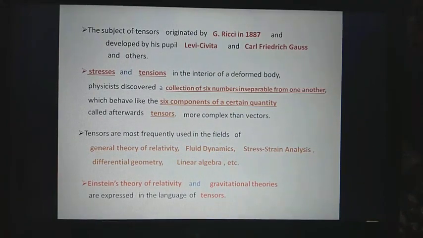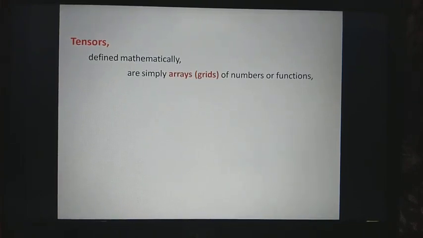Which type of quantities are called tensors? How are they defined? We shall see this now. Tensors defined mathematically are simply arrays or grids of numbers or functions which transform according to certain rules under a change of coordinates.